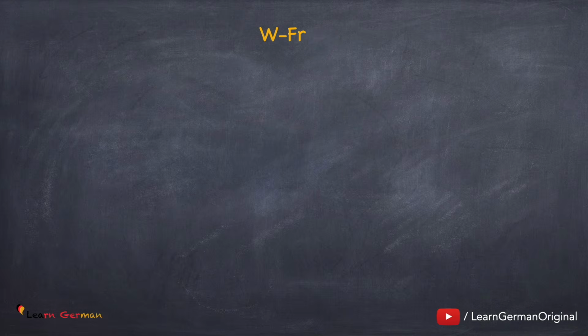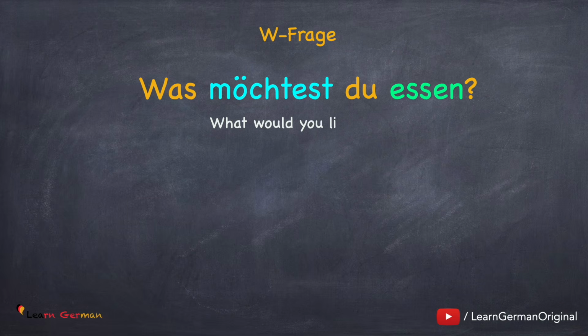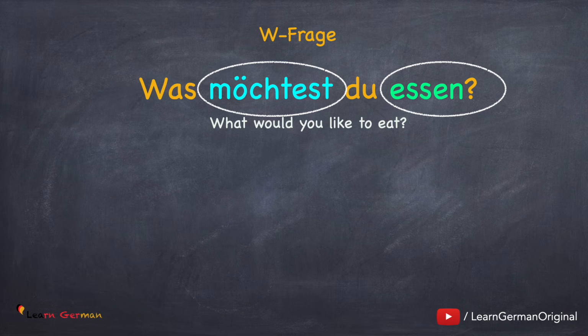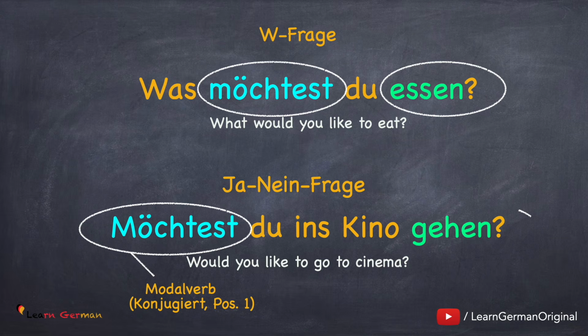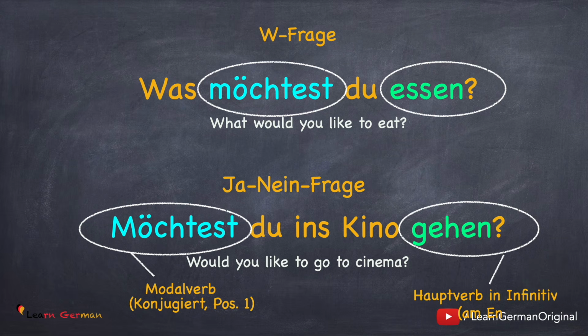Let's see what happens in the case of a question. Let's take a W-Frage first. Was möchtest du essen? Here again, möchtest is in the second position and the other verb is at the end of the sentence. Here is a Ja-Nein-Frage. Möchtest du ins Kino gehen? In the case of a Ja-Nein-Frage, the modal verb möchtest will be in the first position and the other verb is at the end of the sentence. This happens only in the case of a Ja-Nein-Frage.